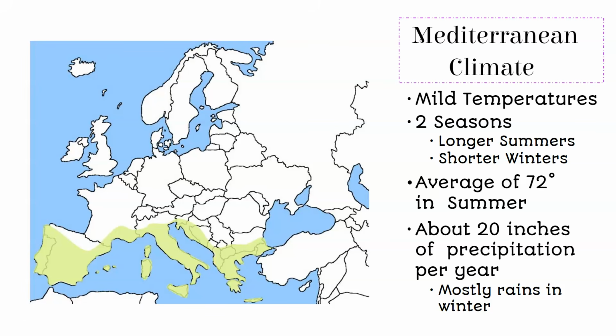The first climate zone we're going to look at today is the Mediterranean climate. This is more of a mild climate. They have 2 major seasons, so they have long summers and short winters, and they have an average temperature of 72 degrees Fahrenheit in the summer. They get about 20 inches of rain a year, mostly in the winter. As you can see, it's called the Mediterranean climate because the countries that have this climate are all centered around the Mediterranean Sea. So Spain, Portugal, France, Italy, Greece, and so on.